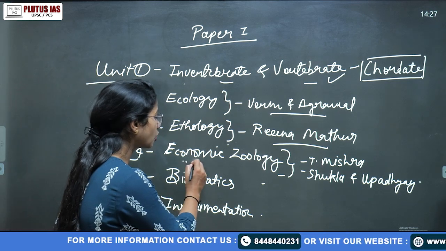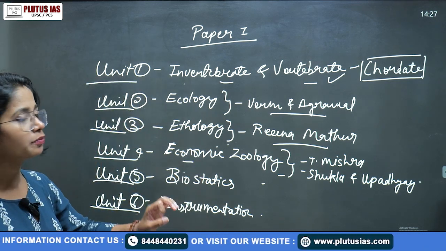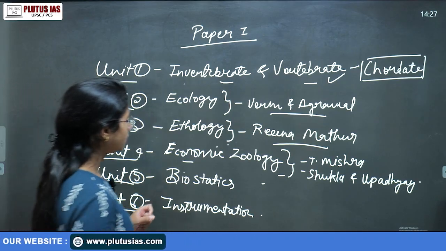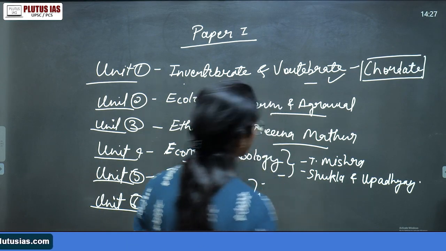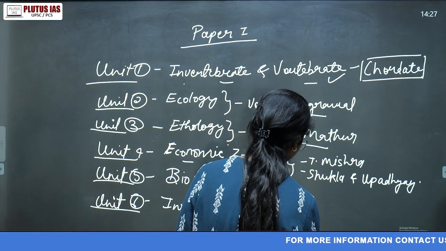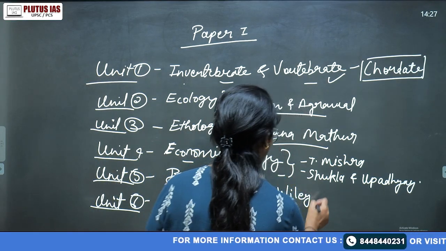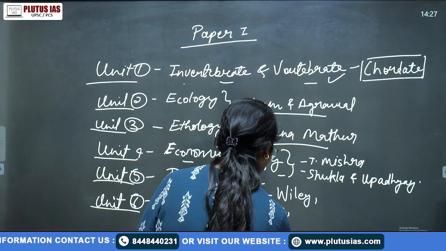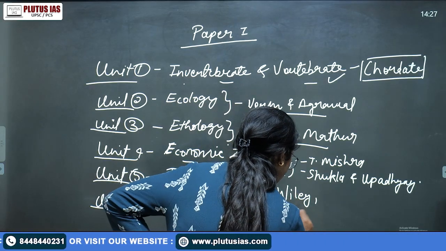But for economic zoology, can we say that T. Mishra and Shukla and Upadhyay will completely cover it? You have to be very specific. Then for biostatistics and instrumentation, I would say the best book, if you ask me, would be Wiley. And there is one other book, that is Rao and Richard.